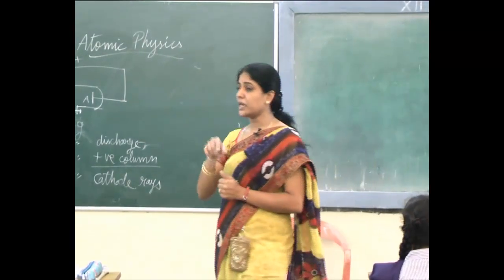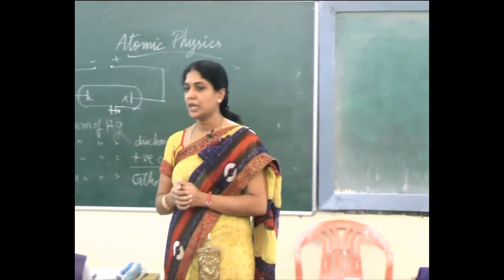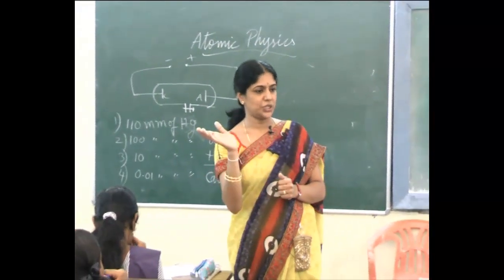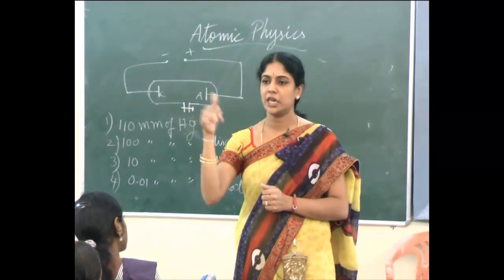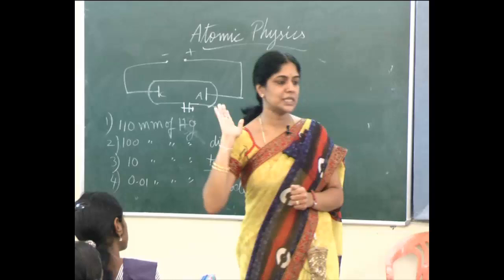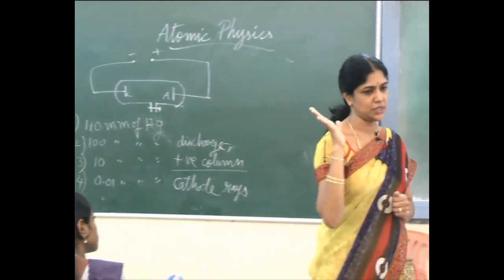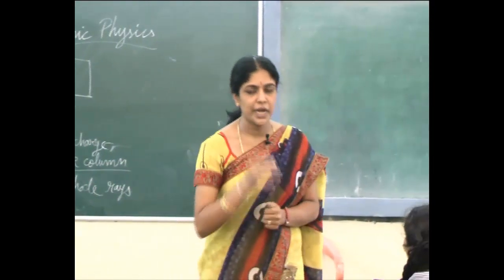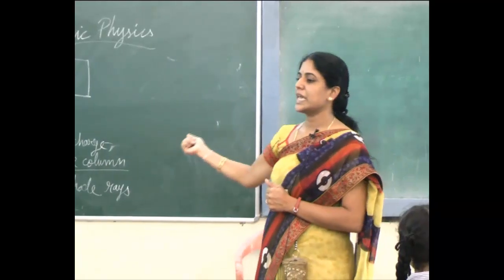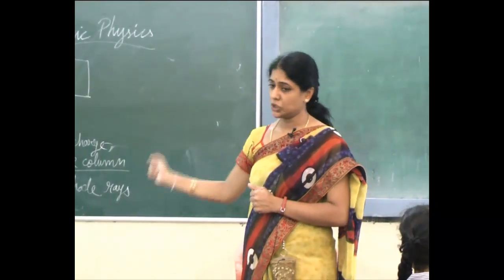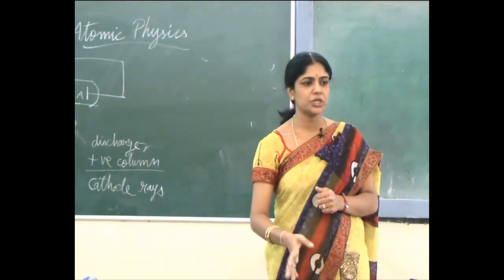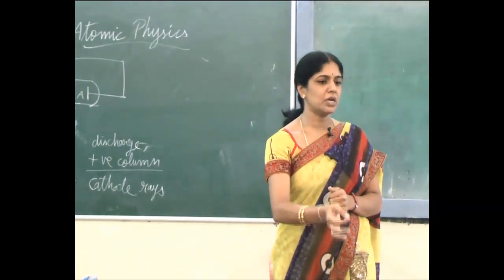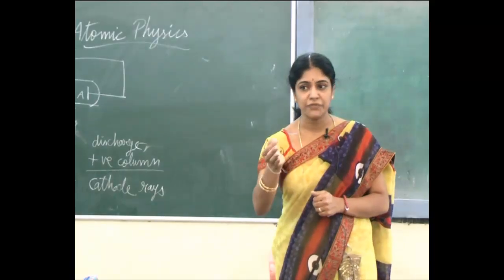But when electric and magnetic fields are applied in their path, he can notice a deflection in the path. Based on the direction of the deflection, he came to the conclusion that these rays have negative charge. That is why he called them electrons. What charge do cathode rays have? Negative charge. They are nothing but electrons, which are the fundamental particles of an atom.